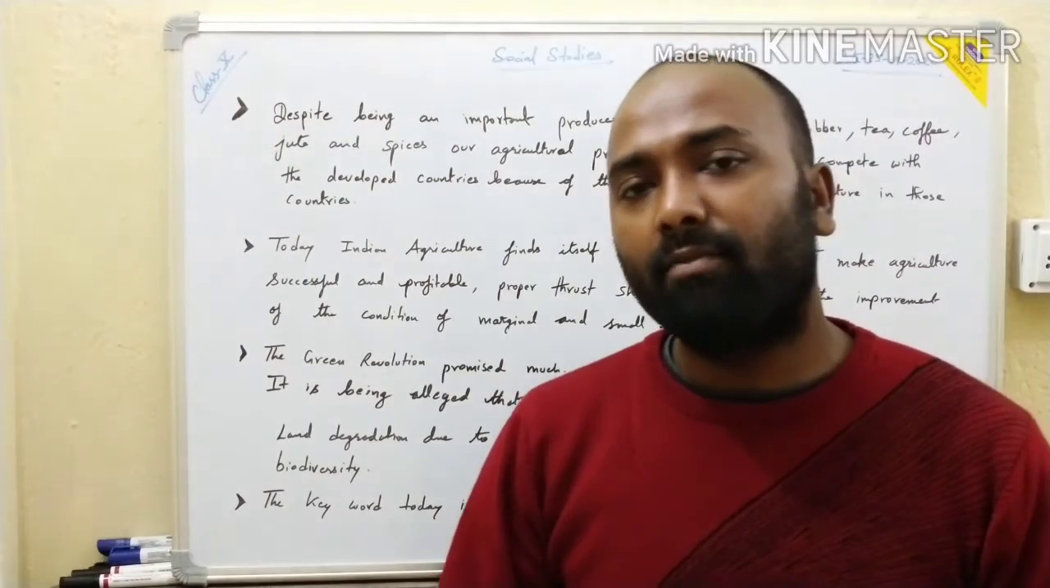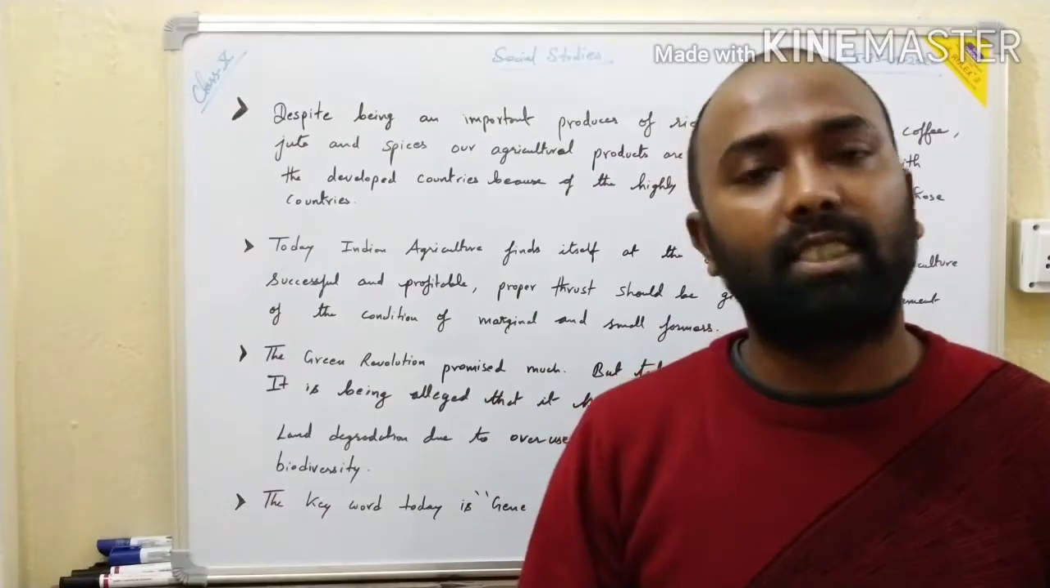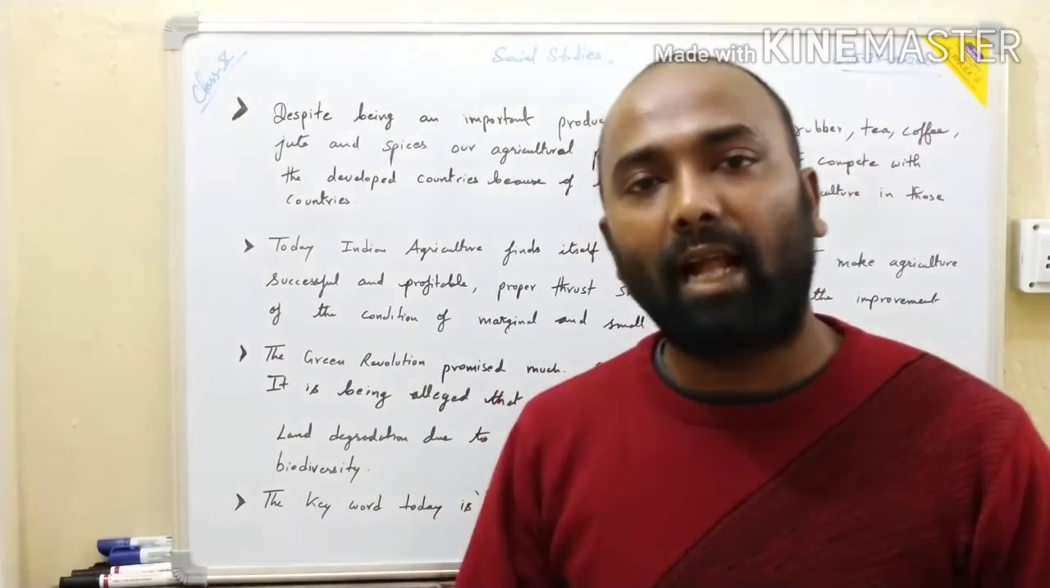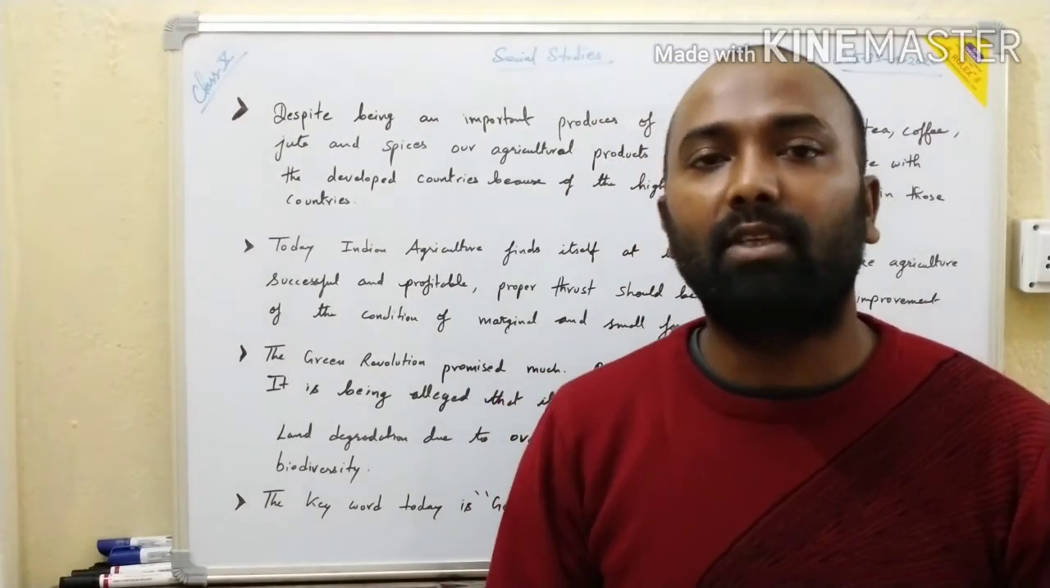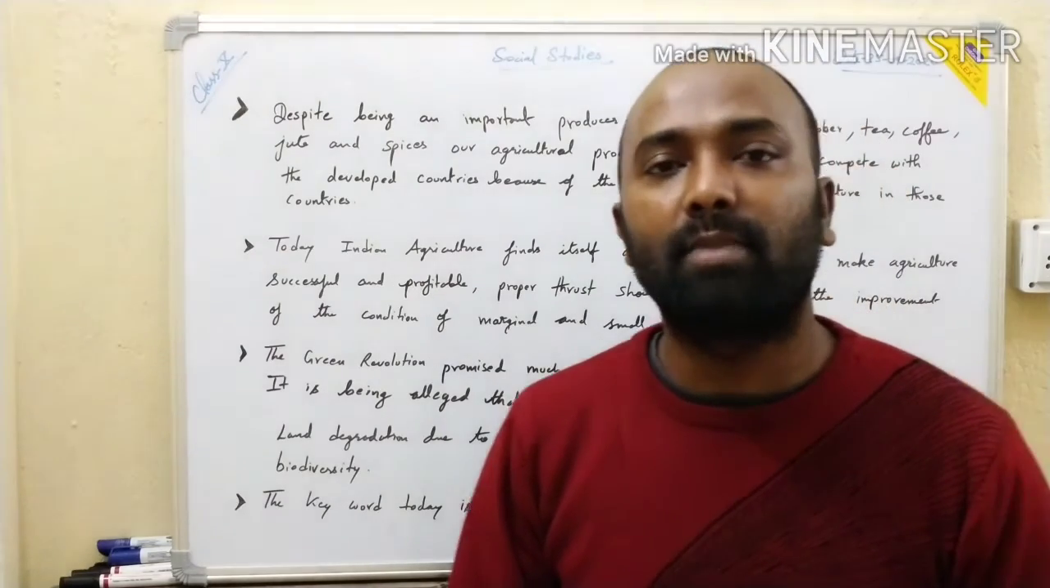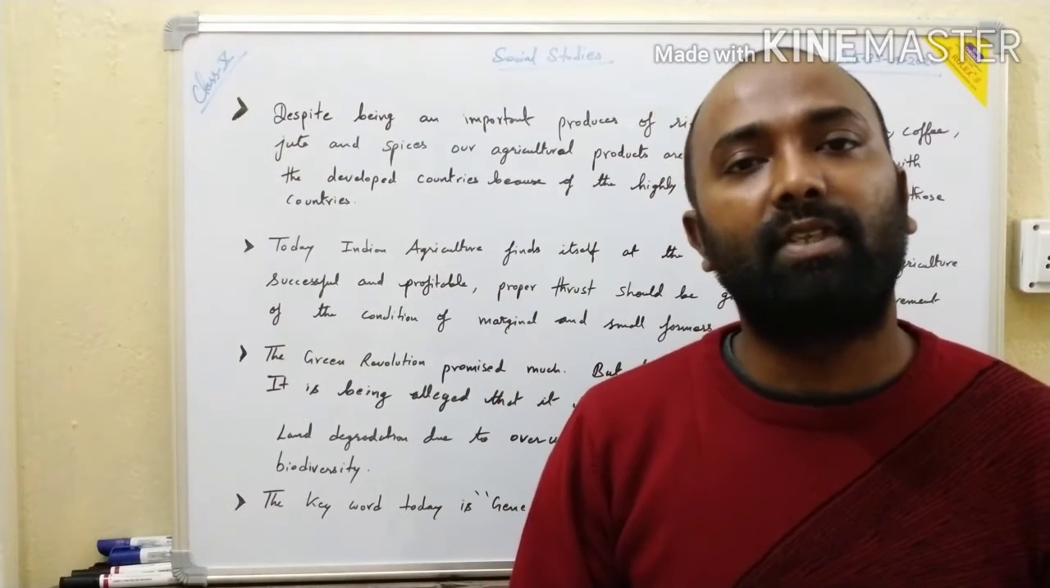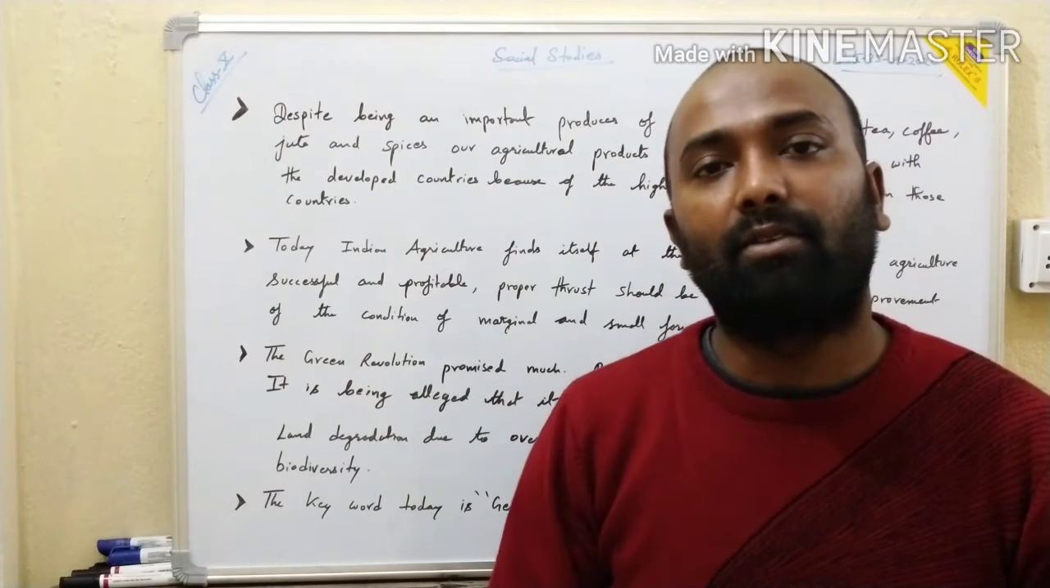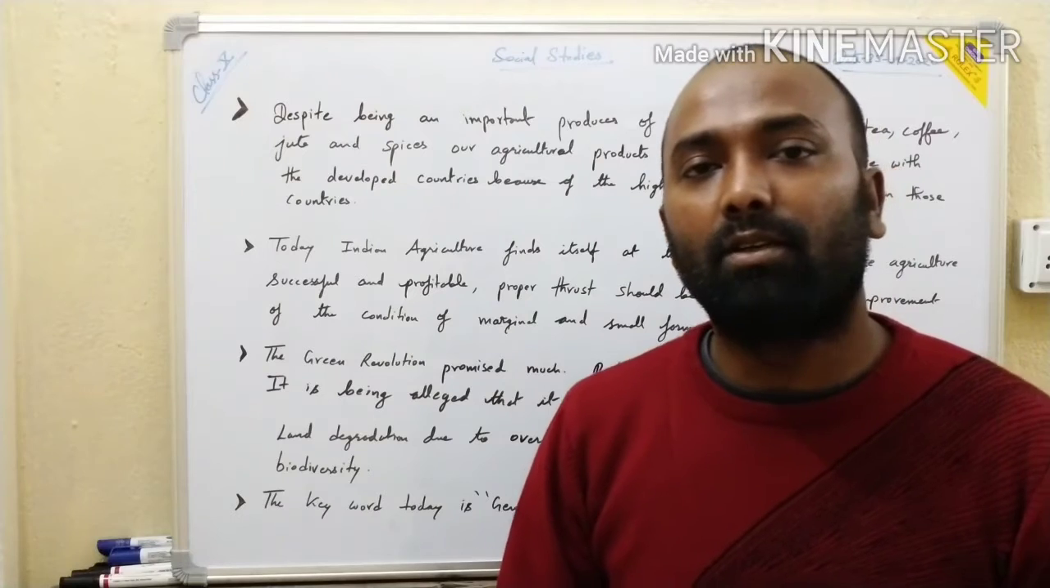Okay, now as we have discussed earlier, in order to have successful and profitable farming or agriculture, the government should look after the small and marginal farmers. Because they are the ones who are suffering from this, and they are shifting their agricultural land to other land, because they are not getting the benefit from the government.